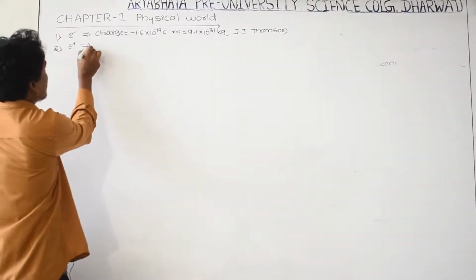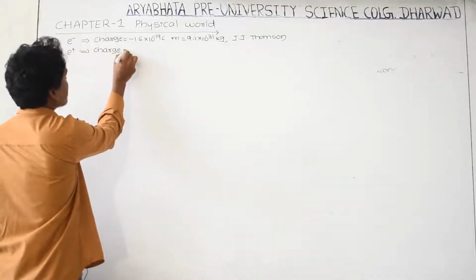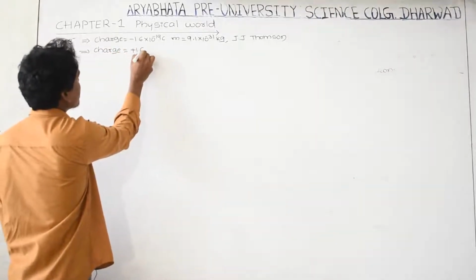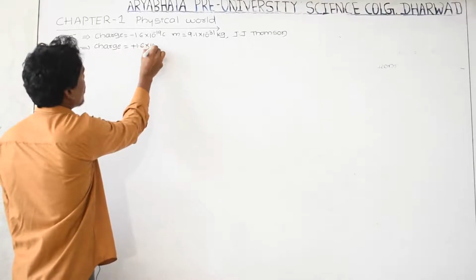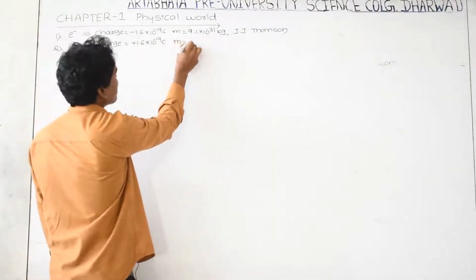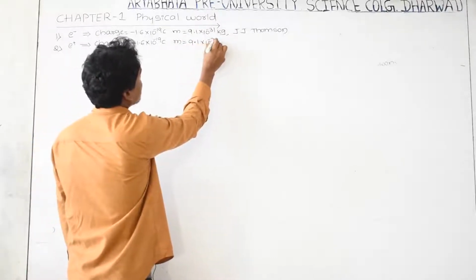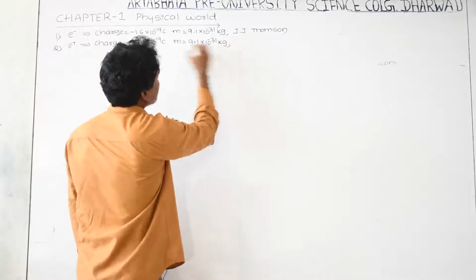The positron's charge is positive, equal to plus 1.6 into 10 to the power of minus 19 coulomb, and its mass is the same as that of the electron, 9.1 into 10 to the power of minus 31 kg. And who discovered the positron?